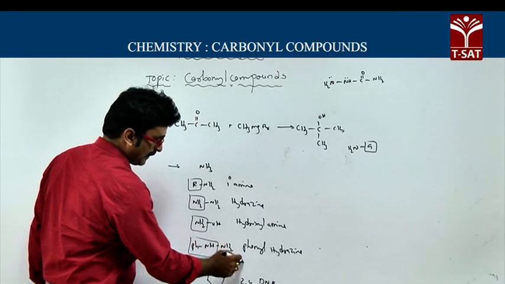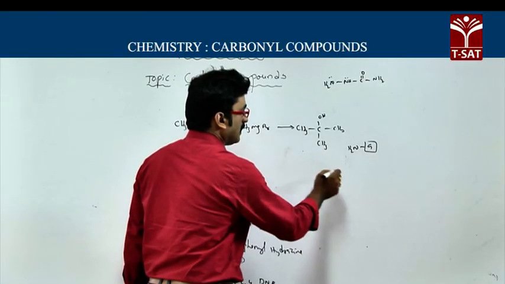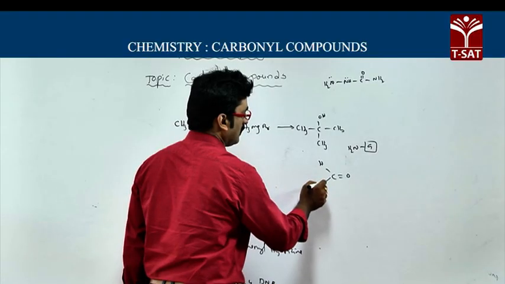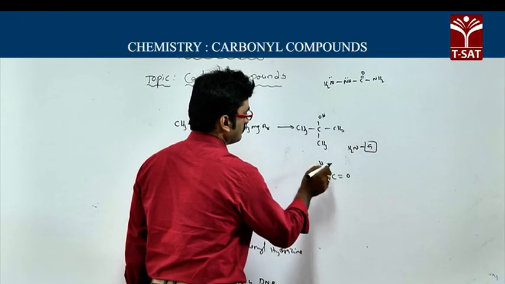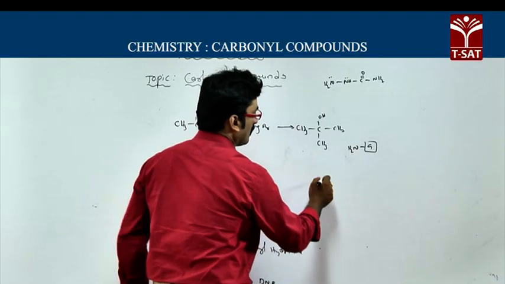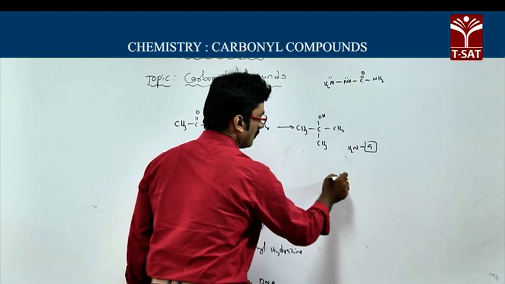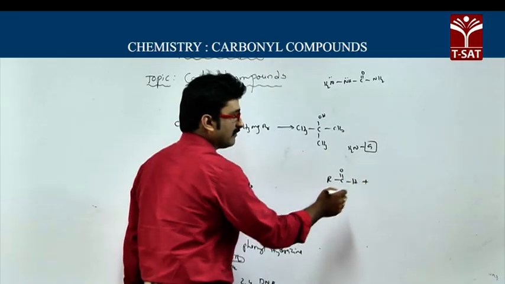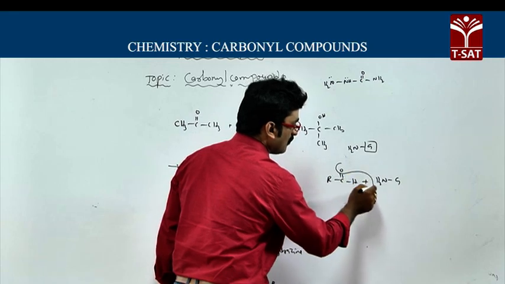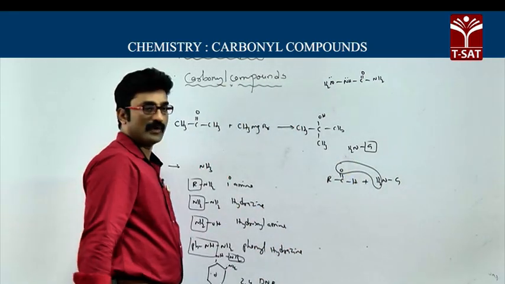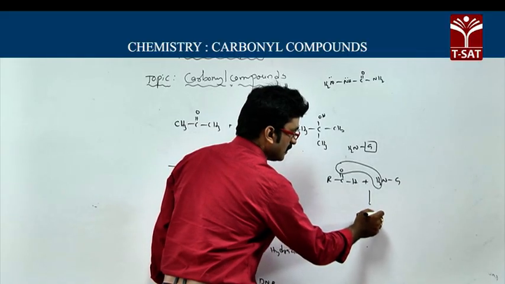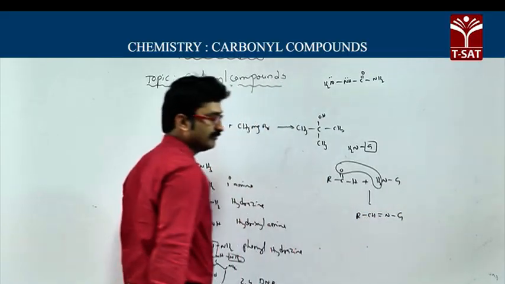So aldehydes or ketones, C double bond O, H, it may be R or H. We will take aldehydes, R, C double bond O, H, and when it reacts with H2NG, you have to remove water from this. So when water is removed, here you will get RCH double bond NG.